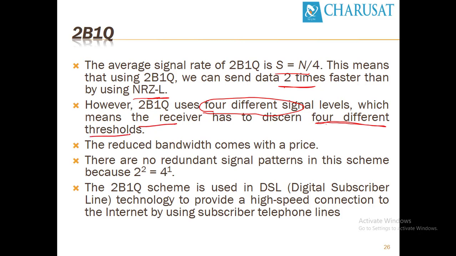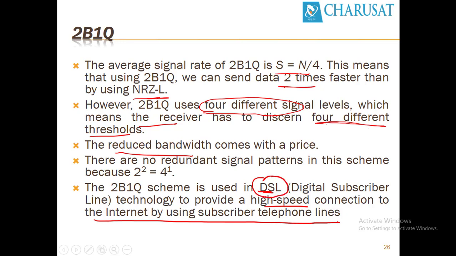The advantage of 2B1Q is reduced bandwidth, and there are no redundant signal patterns in this scheme. Redundant signals we are going to see in the scrambling technique. The 2B1Q scheme is used in DSL, Digital Subscriber Line, to provide a high-speed connection to the internet using the subscriber telephone line. So at our home, the signal comes in the form of DSL, and that uses the 2B1Q method.